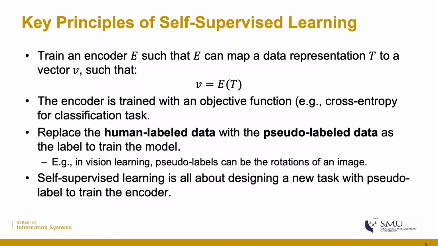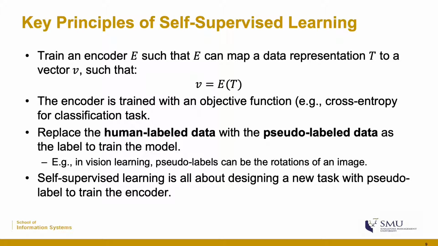Here are a few key principles of self-supervised learning. Basically, the goal of training any neural network is to train an encoder such that the encoder can map a data representation to a vector v. Of course, it needs to be trained with an objective function. It can be the cross entropy function for a classification task, for example, and usually in a classification task, we need to feed the model with lots of human labeled data.